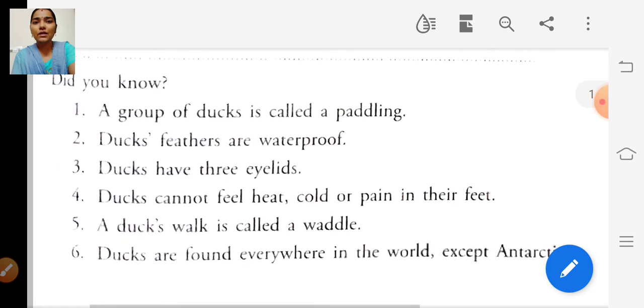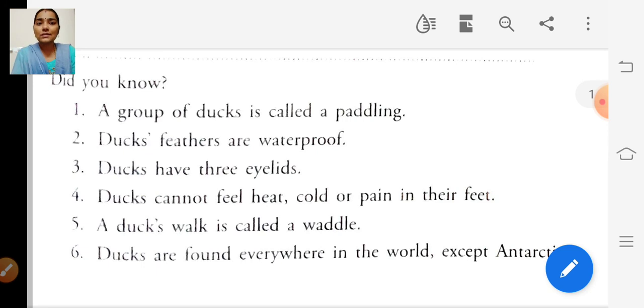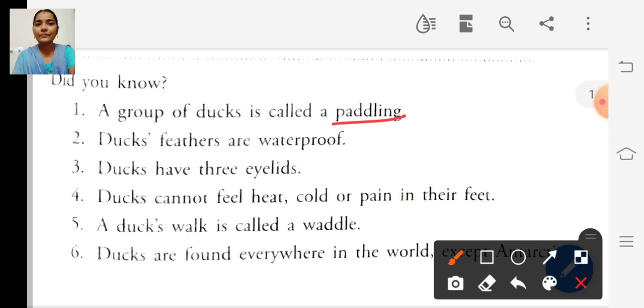And some things we learn about ducks. Look at the first point. A group of ducks is called a paddling. Ducks' feathers are waterproof. And the third point is ducks have 3 eyelids.